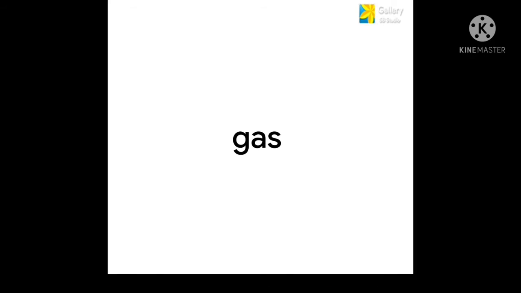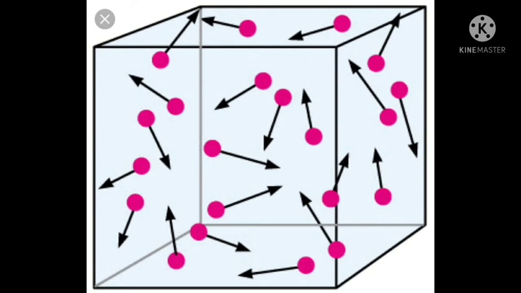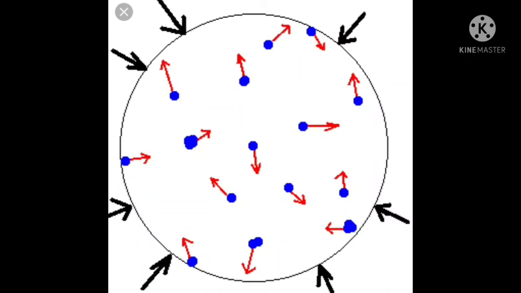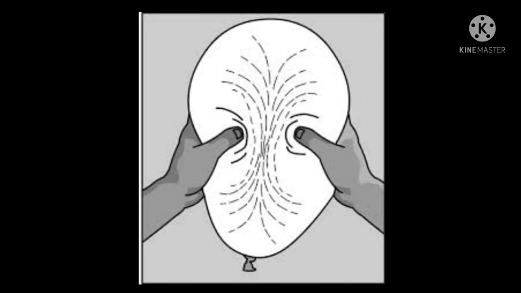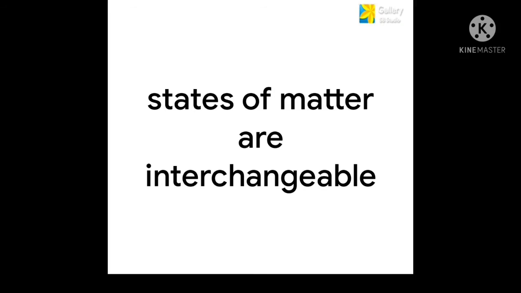Gas. Molecules in a gas are placed far apart from each other. There is lot of space between them, so they can freely move about in any direction. Hence, gases do not have a definite shape nor they have a definite volume. They take up all the space around. States of matter are interchangeable.